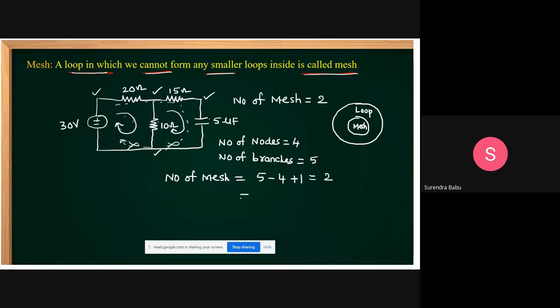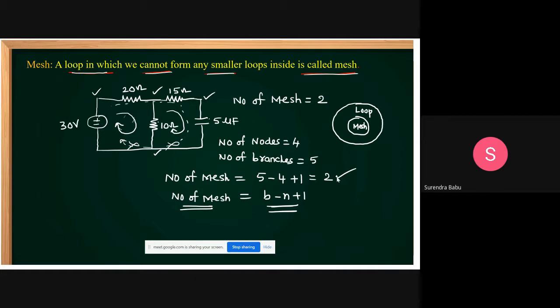2. The number of meshes equals, this is the number of nodes, I am writing, this is the number of branches, b minus n plus 1. Okay, this is the formula you can apply. This is the number of meshes: b minus n plus 1. That's how many meshes we are getting? 2 meshes. Clear, students?